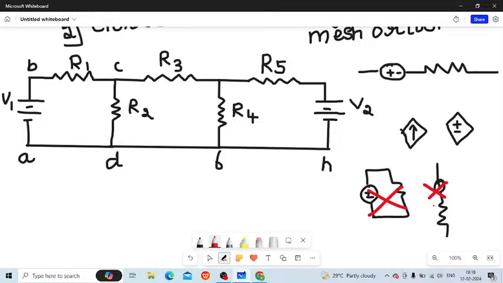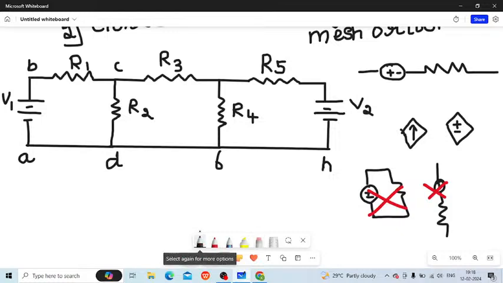And then the next important thing is that the mesh currents are assumed arbitrarily in either the clockwise or anti-clockwise direction. We basically take it in the clockwise direction. It can be represented in clockwise or anti-clockwise, but we basically take it in the clockwise direction. This is your clockwise, and this is your anti-clockwise. It starts from here like this. We are taking it in the clockwise direction.